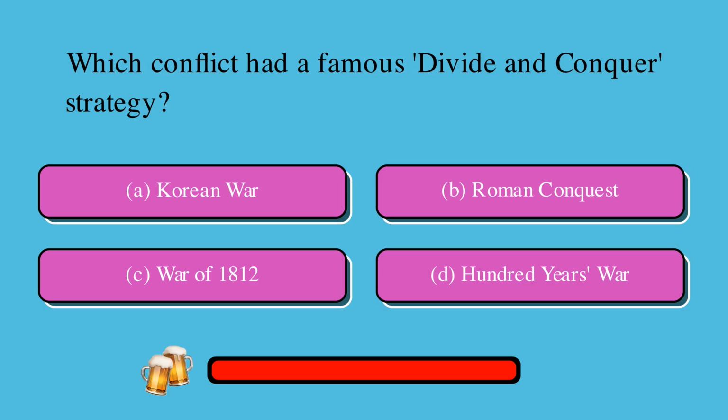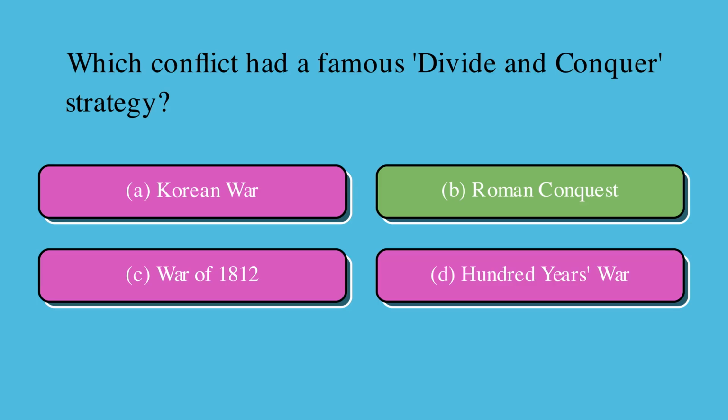Which conflict had a famous divide and conquer strategy? Is it A, Korean War, B, Roman conquest, C, War of 1812, or D, 100 Years' War? The correct answer is B, Roman conquest.